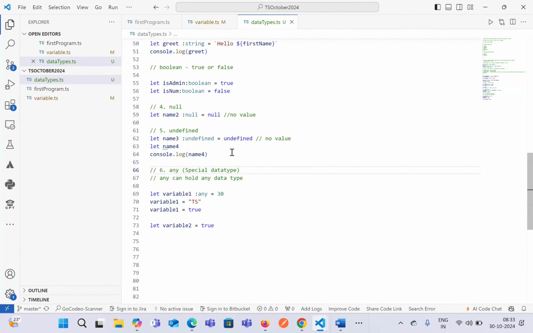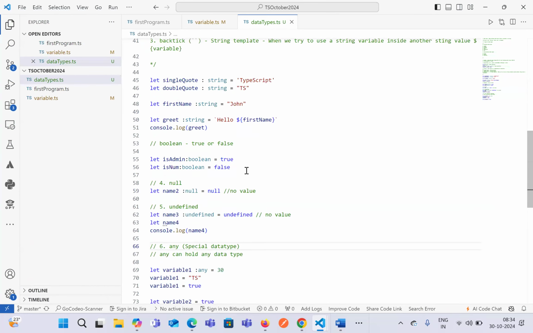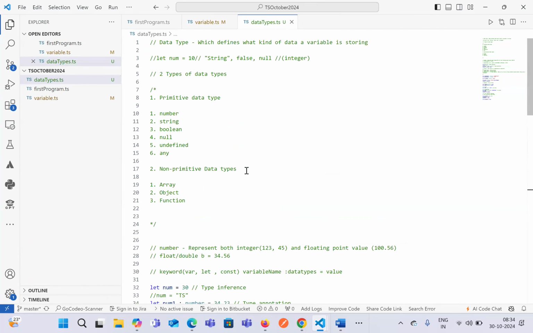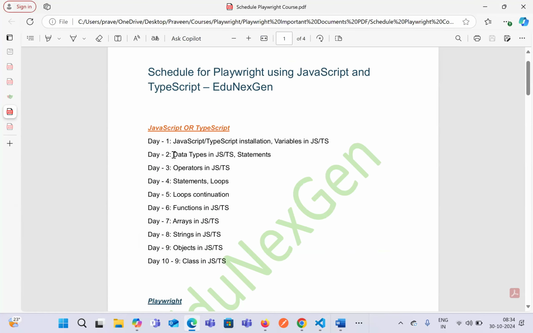So this is about the data types that we have in terms of TypeScript. With this, I'll stop over here. You might be wondering that statement is also a part of this, but it appeared here because we have statements and loops for the day 4 and day 5 parts. There we'll consider statements.